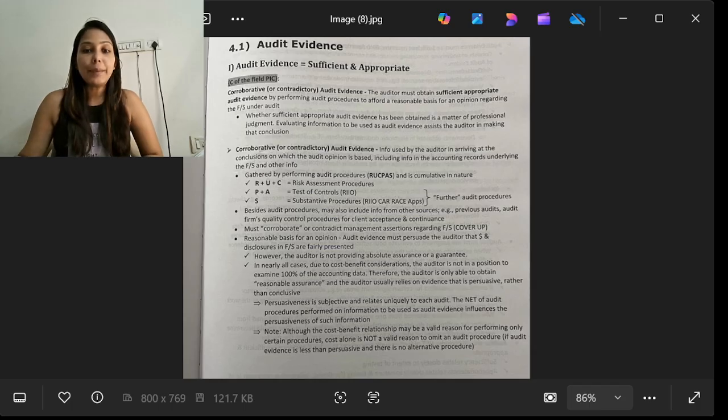The nature, extent, and timing of the audit procedures performed on the information to be used as audit evidence influence the persuasiveness of such information. Also, the cost-benefit relationship may be a valid reason for performing only certain procedures. Cost alone is not a valid reason to omit audit procedures. That may be one of the factors, but that solely is not the basis to give a conclusion on the audit evidence or the audit procedures that have been performed.